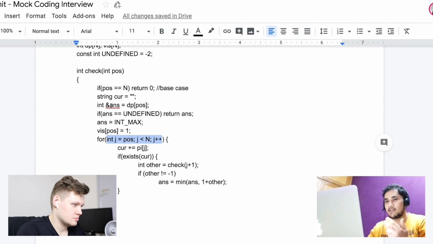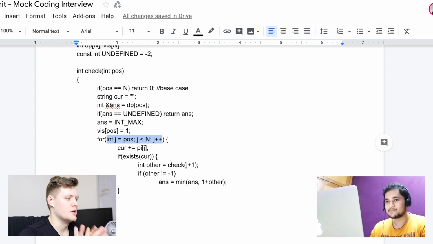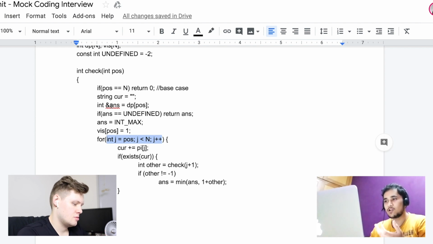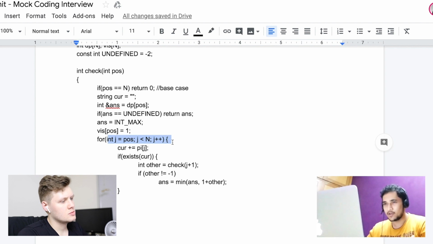And then I will end up calling check for every position from 0 to n minus 1. Right. So initially this j for loop will run n times, then in the next case it will run n minus 1, n minus 2 and so on. And we know that results in order n square.